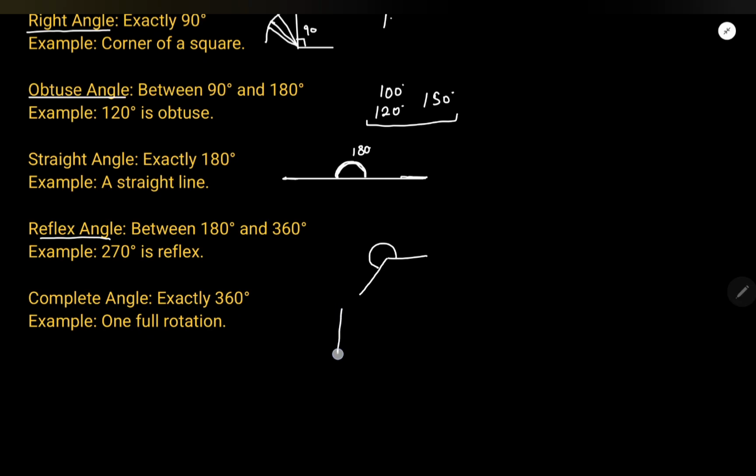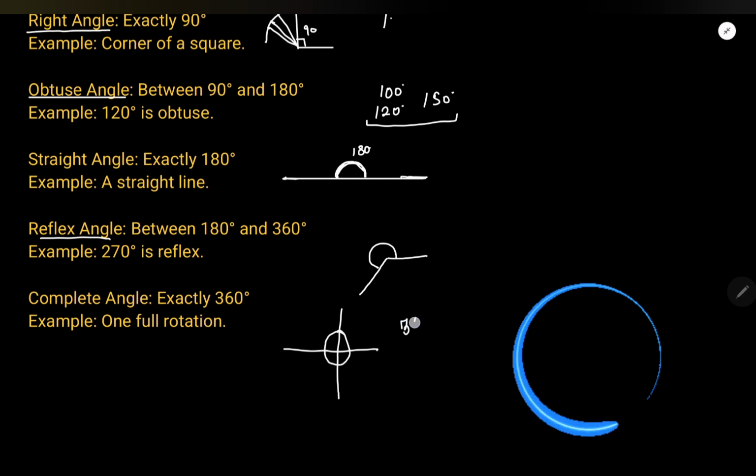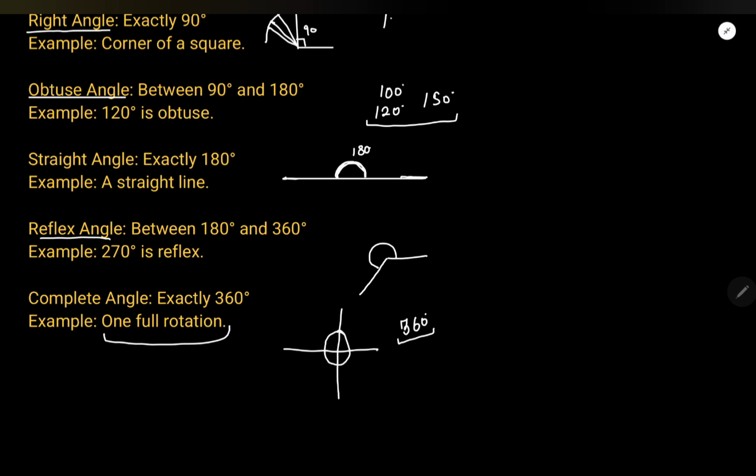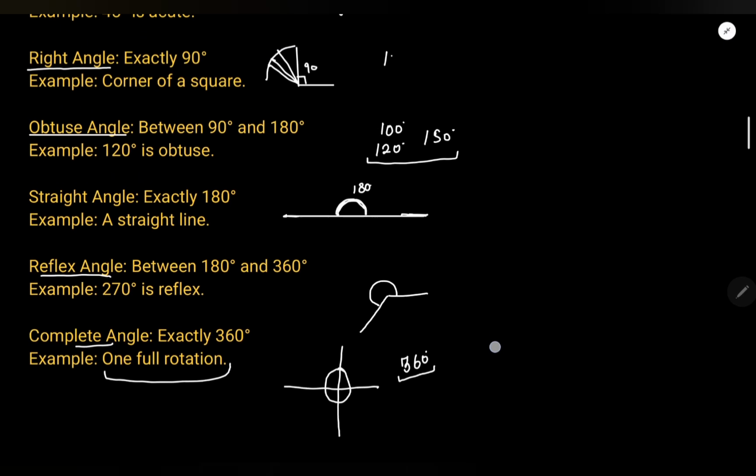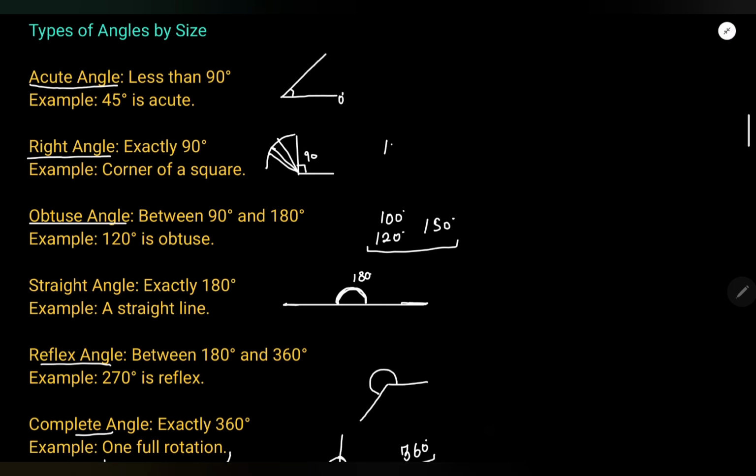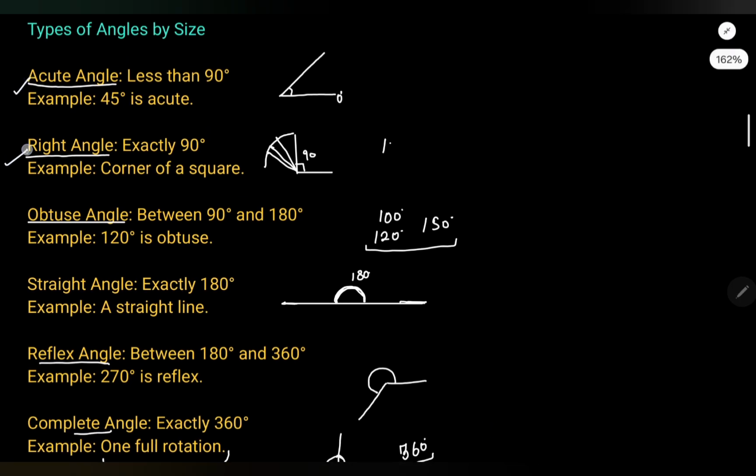And after that, the last angle is the complete angle, 360 degrees, which is one full rotation. So we have learned 6 types of angles: acute, right, obtuse, straight, reflex, complete.